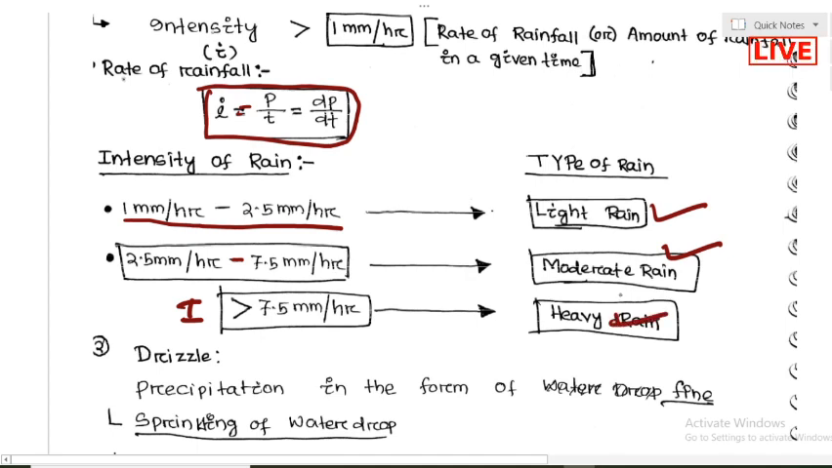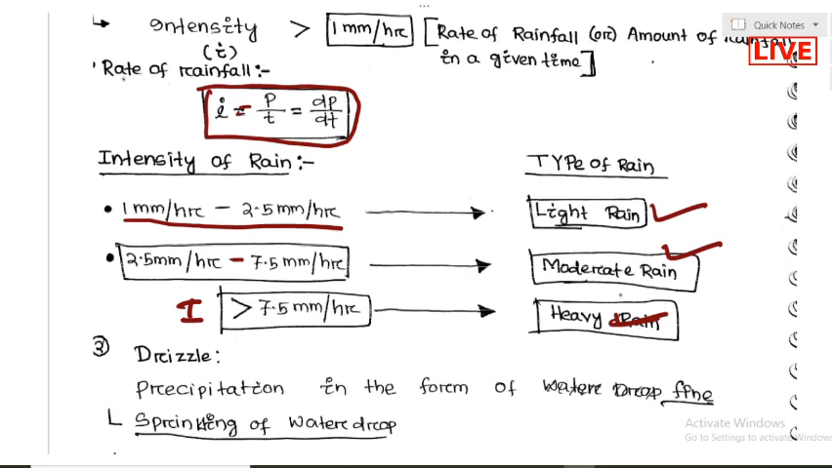If somebody asks, from the engineering point of view, which one is called heavy rainfall, we can say it is when the intensity of the rainfall is more than 7.5 mm per hour. When it is between 2.5 and 7.5, that is moderate. When the intensity is 1 mm to 2.5, that is light rain.